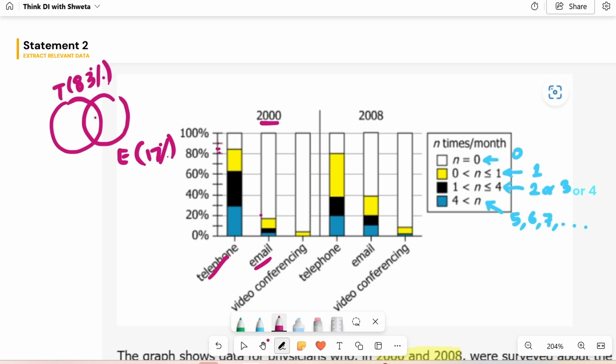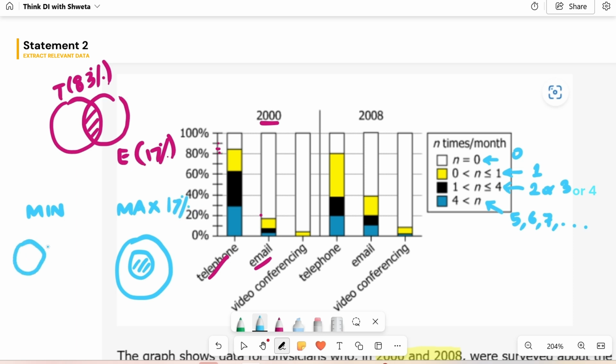Now, overlap is this. These are the physicians who used both the telephone and the email. Now, can I uniquely find this value? No. But can I find a range in which this will lie? Absolutely. Maximum overlap is always when one category is contained within the other. So, all of the physicians who used email also used the telephone, one within another. So, maximum overlap is 17%, say.